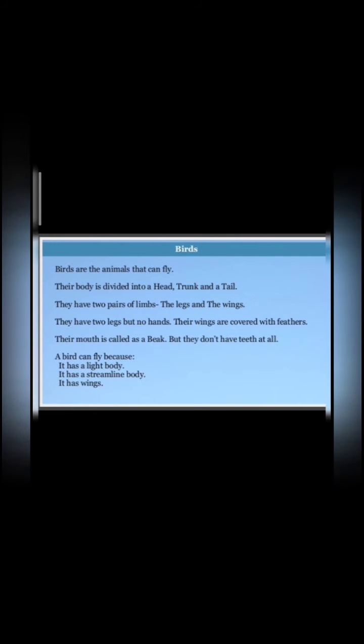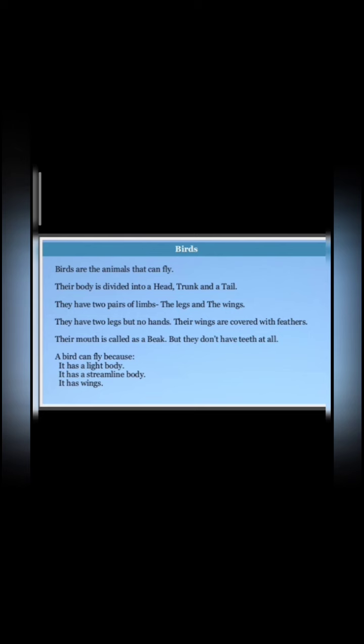Now, birds are the only animals that can fly. Their body can be divided into three parts: head, trunk and tail. They have two pairs of limbs, the legs and the wings. They have two legs but no hands. Their wings are covered with feathers. Their mouth is called a beak, but they do not have teeth at all.